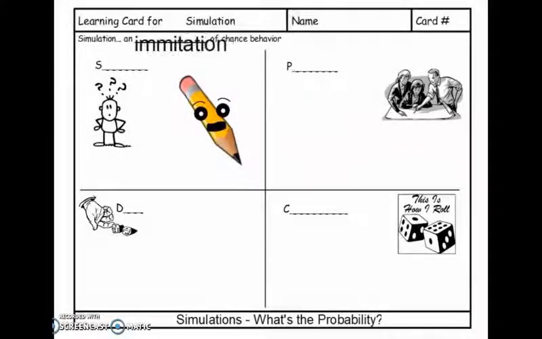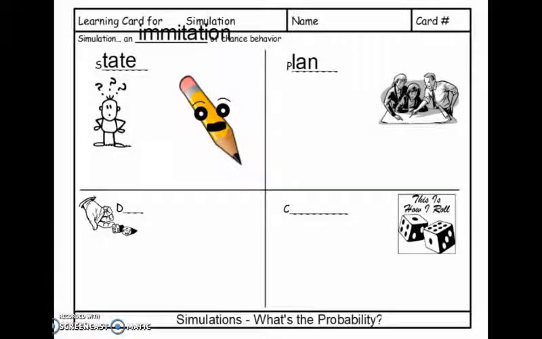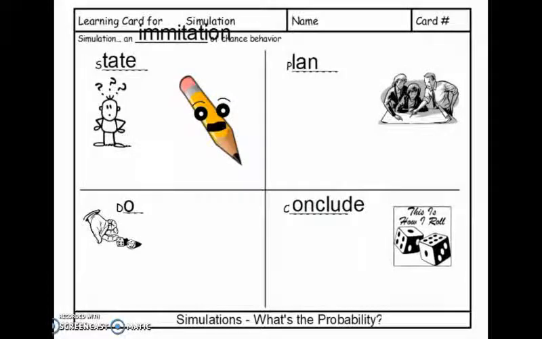A simulation is an imitation of chance behavior. It's usually carried out with random numbers. There are 4 total steps to the simulation process. The first is to state the question. The second is to plan the simulation. The third is to do the simulation. And the fourth is to conclude. These 4 steps will lead you to a successful simulation. Let's take an in-depth look at each of the 4 steps.